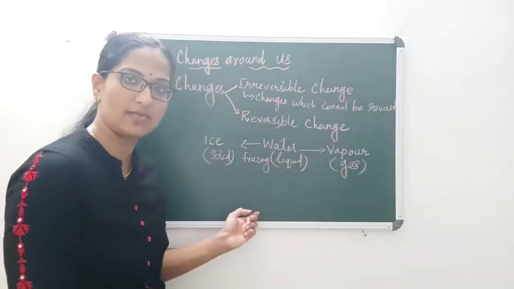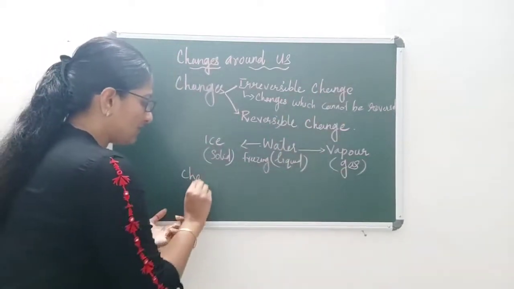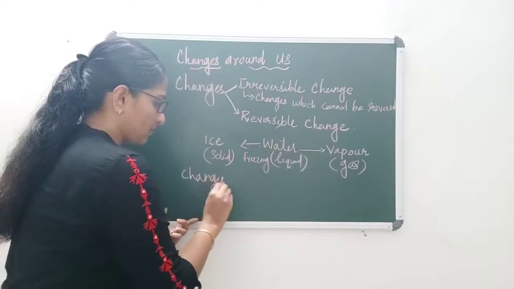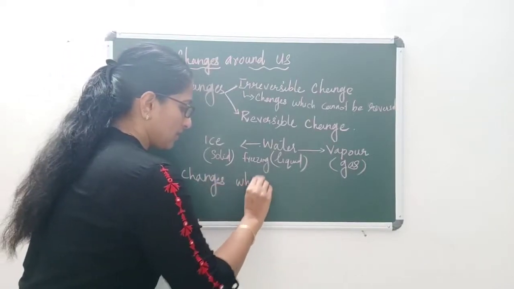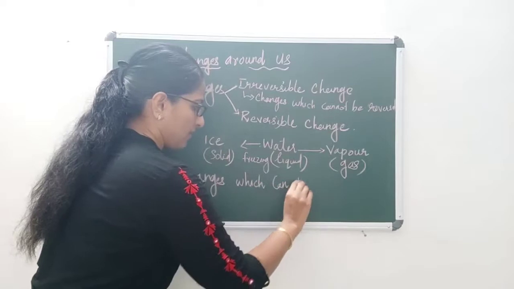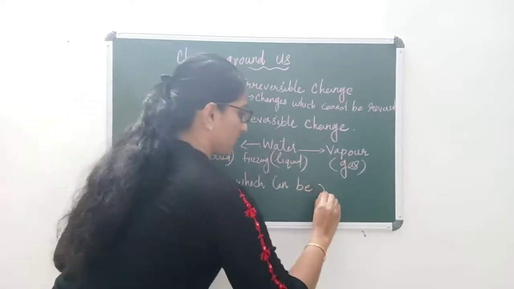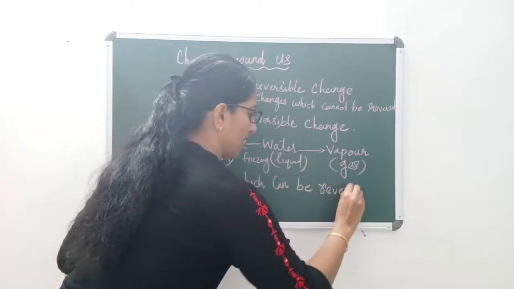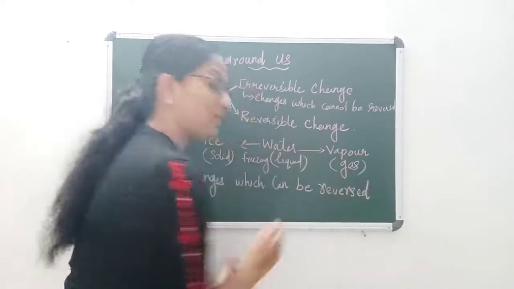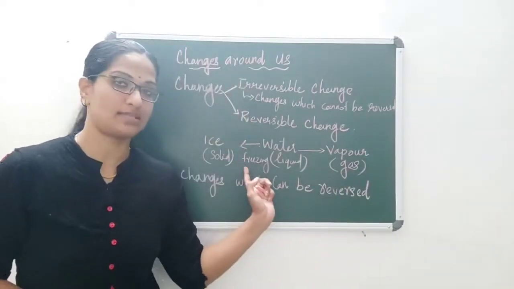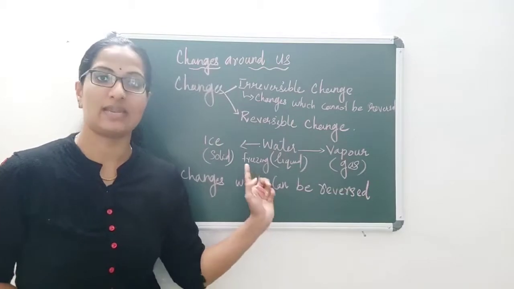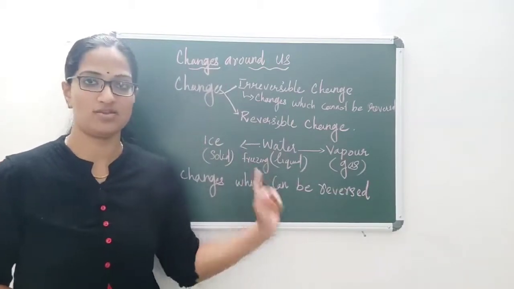So what is a reversible change? The changes which can be reversed. The best example here is water.